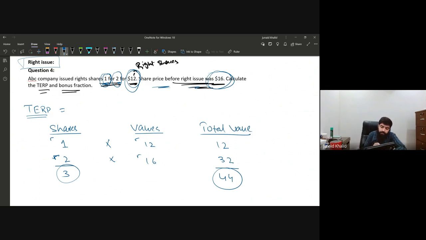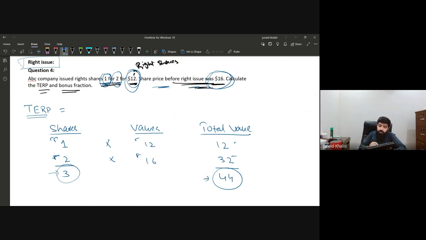Let me repeat it again, the one right share that we are going to issue has a market price of 12, and the 2 shares that the shareholders already have, the per share value is 16, which means in total this will make 32. So the total value is 44 and the total shares is 3. We can easily say this, that the value of 3 shares is 44.